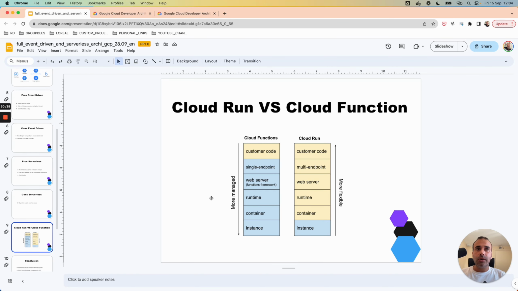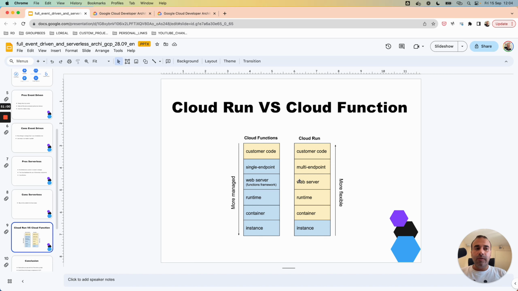Cloud Run versus Cloud Function. The two components are interesting. Cloud Function is more managed. We only need to give the code. No need to know Docker, for example. The team will only give the code logic and deploy it.